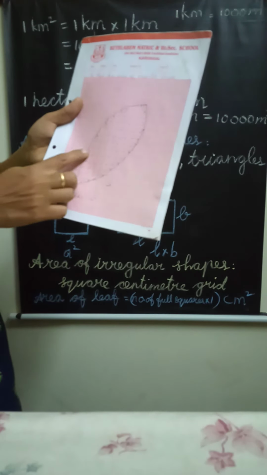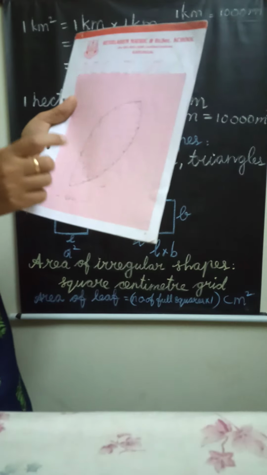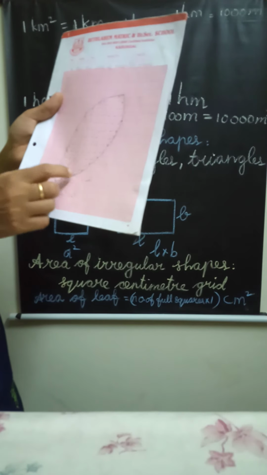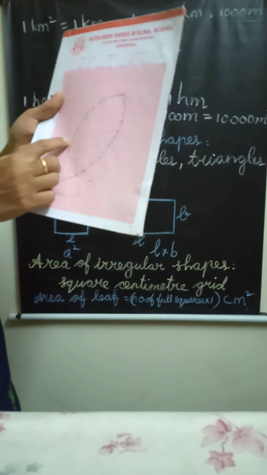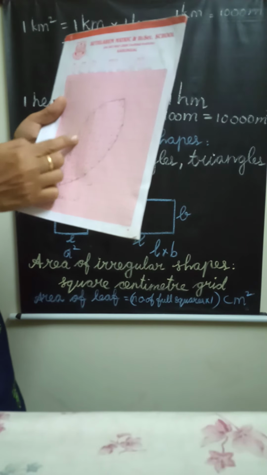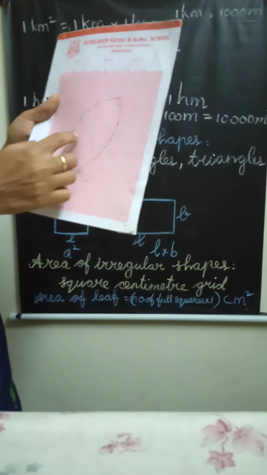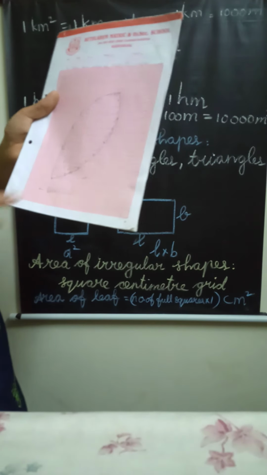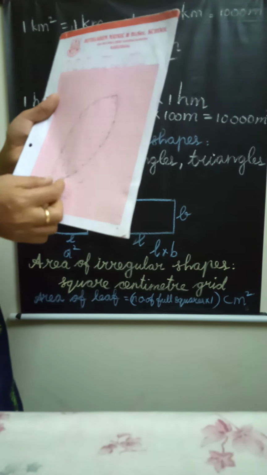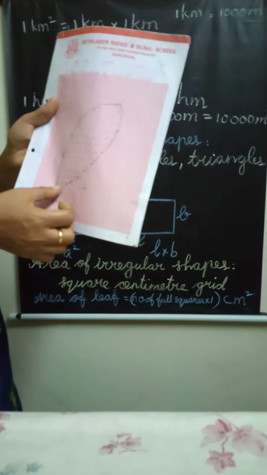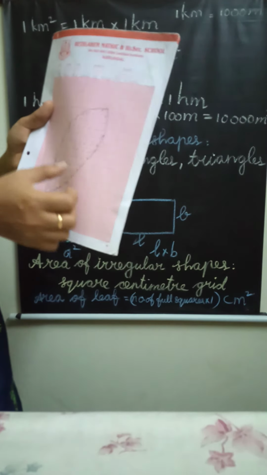Next, count the number of incomplete squares. Some are half and some are more than half inside the shape. So the half squares and more than half squares you also have to mark with a tick. Next, the squares that are less than half, you have to mark with a cross.